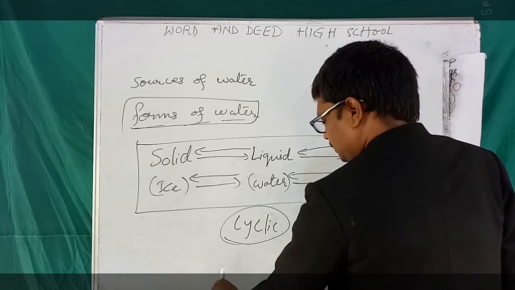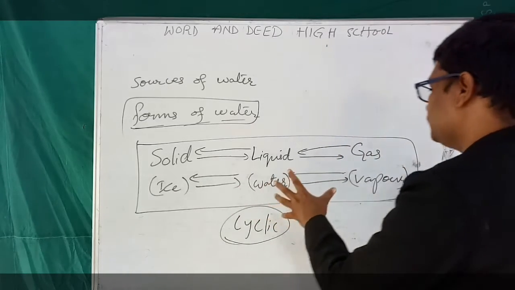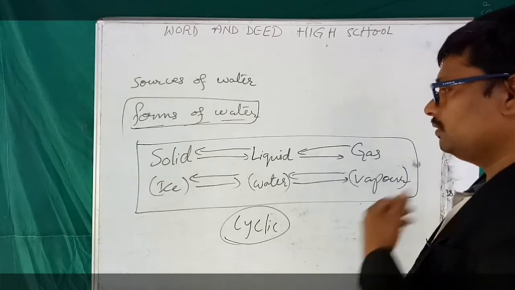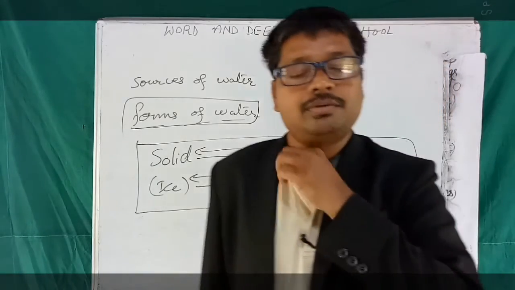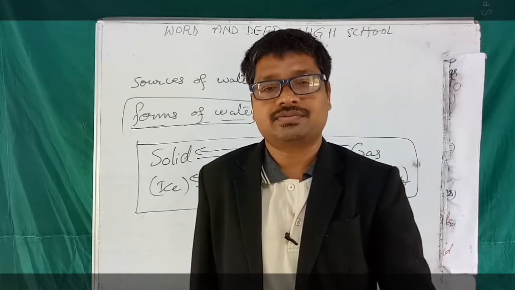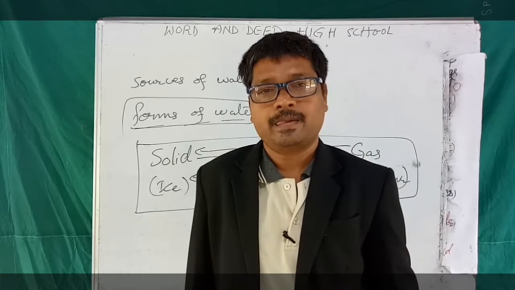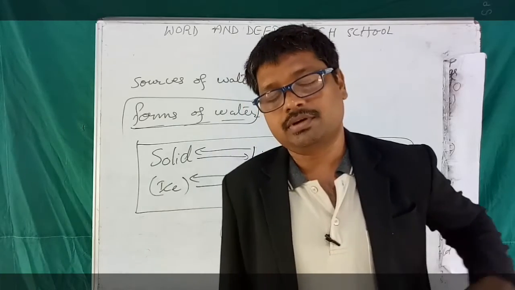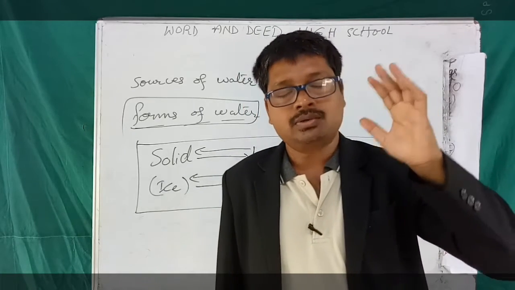If you understand this, you will be able to understand how we get rains. Understood students? Here I wanted to give you an illustration.